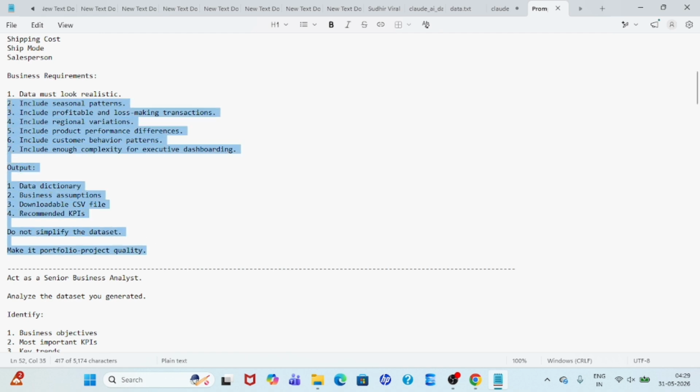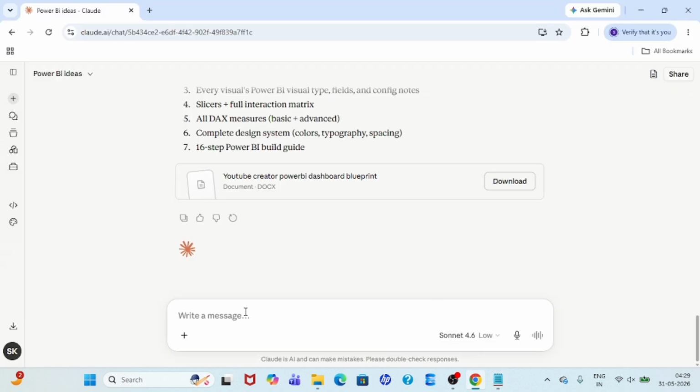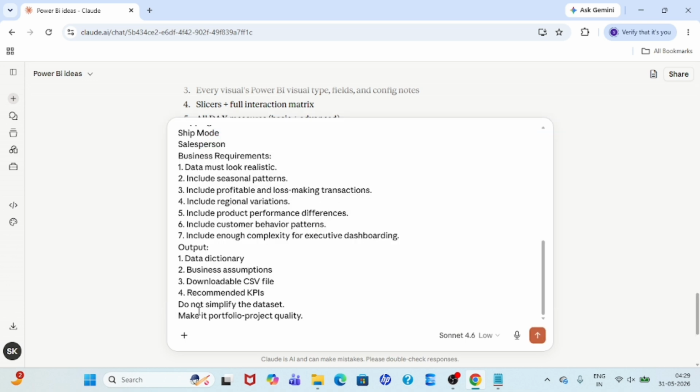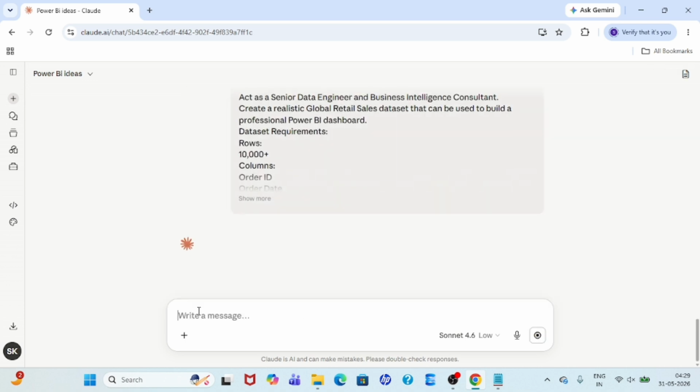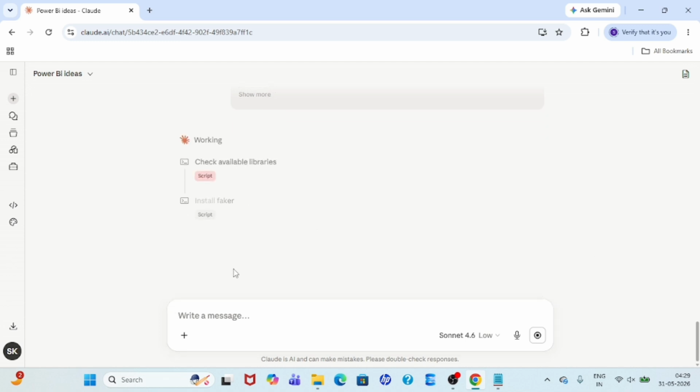So this is the first prompt I have written, and let me use it. Let's see what Claude AI does. I'm just going to put this here and hit the enter button. Now let's see what happens. Let's wait for a moment. Claude AI will do the analysis and we will receive the response.